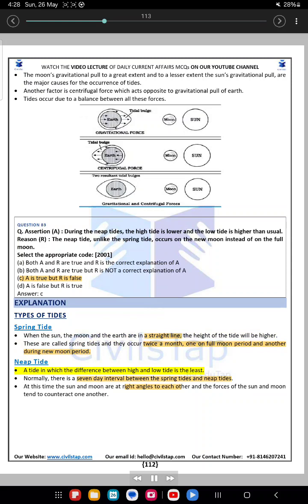Neap tide: a tide in which the difference between high and low tide is the least. Normally, there is a 7-day interval between the spring tides and neap tides. At this time the sun and moon are at right angles to each other and the forces of the sun and moon tend to counteract one another.